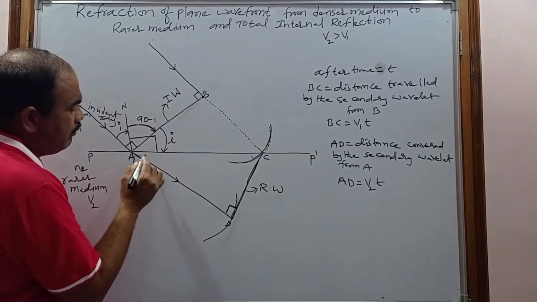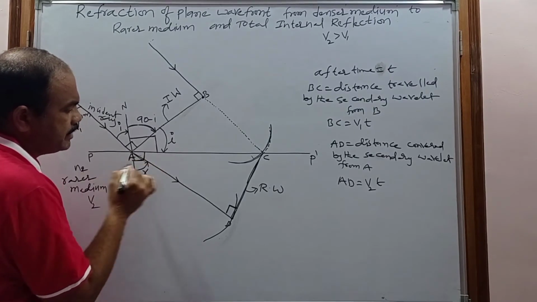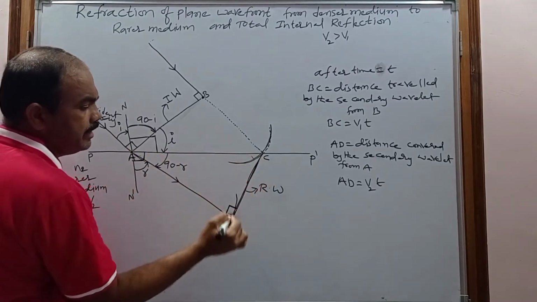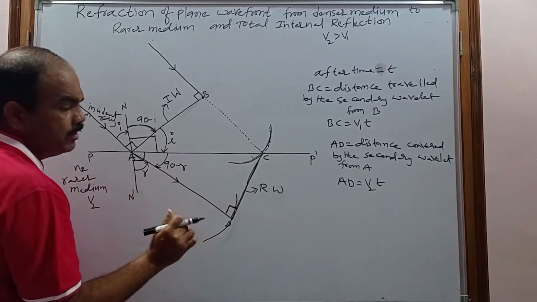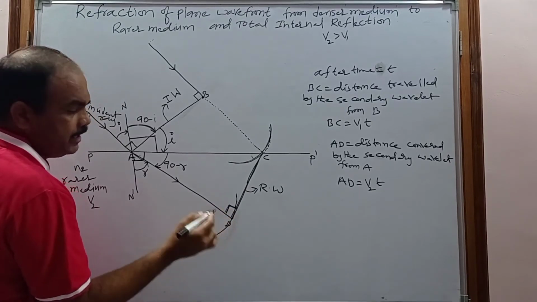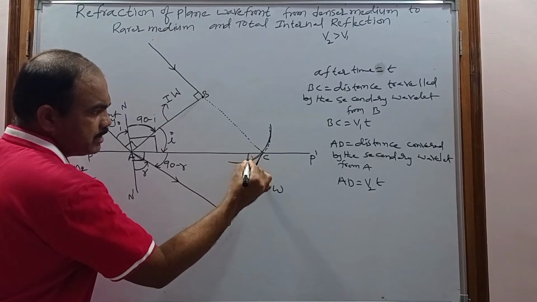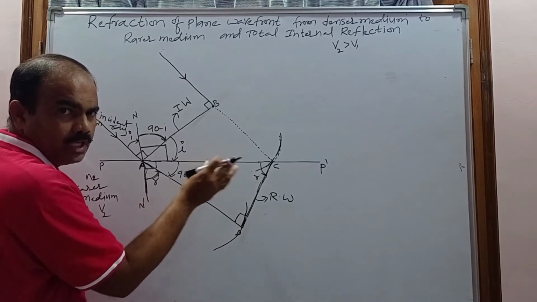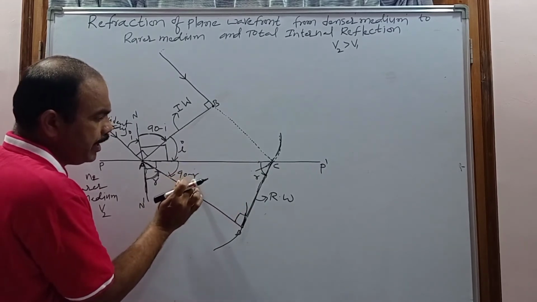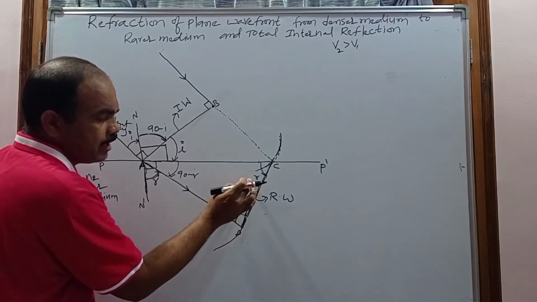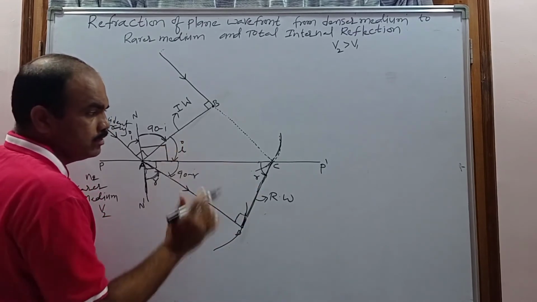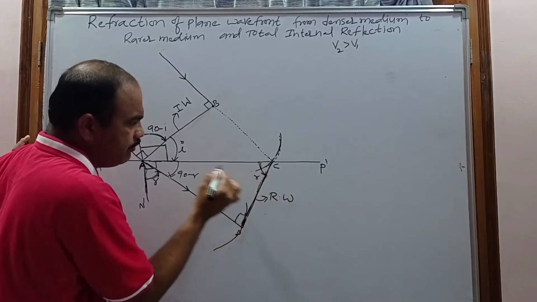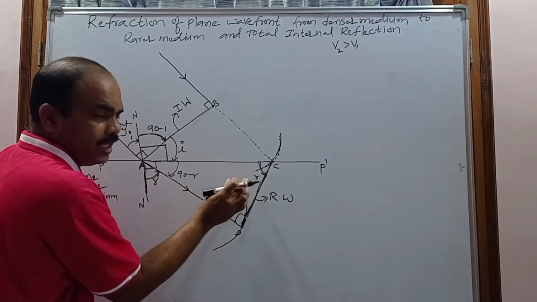So when you know this R, what about the angle between the normal and the surface? 90 degrees. That's why this becomes how much? 90 minus R. So now this is triangle ACD. When I take the triangle ACD, this is a right angle triangle, and here this is 90 degrees and this is 90 minus R. So then what about this angle? Now this angle becomes R. Then only the sum of the total internal angles becomes 180: 90 minus R plus 90 plus R gives 180. So this refracted wavefront is making how much angle with the surface? R. That's why this is known as angle of refraction.